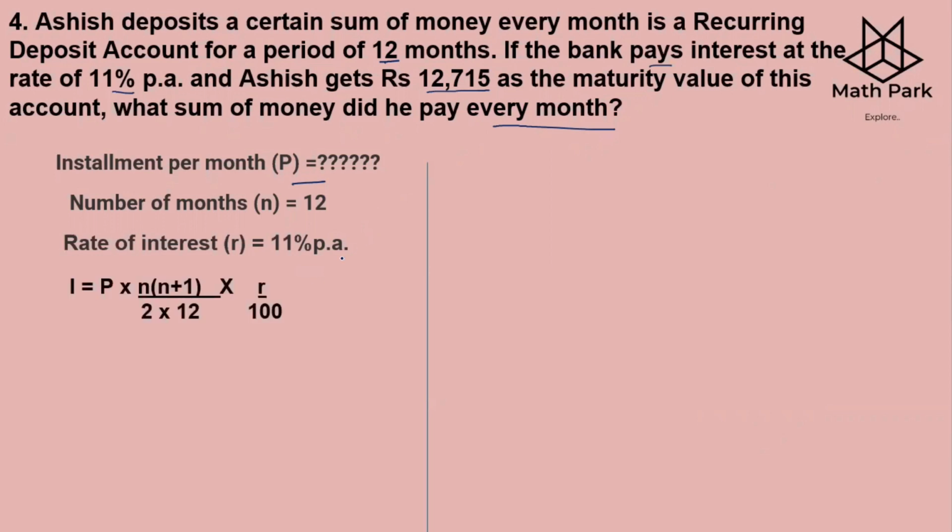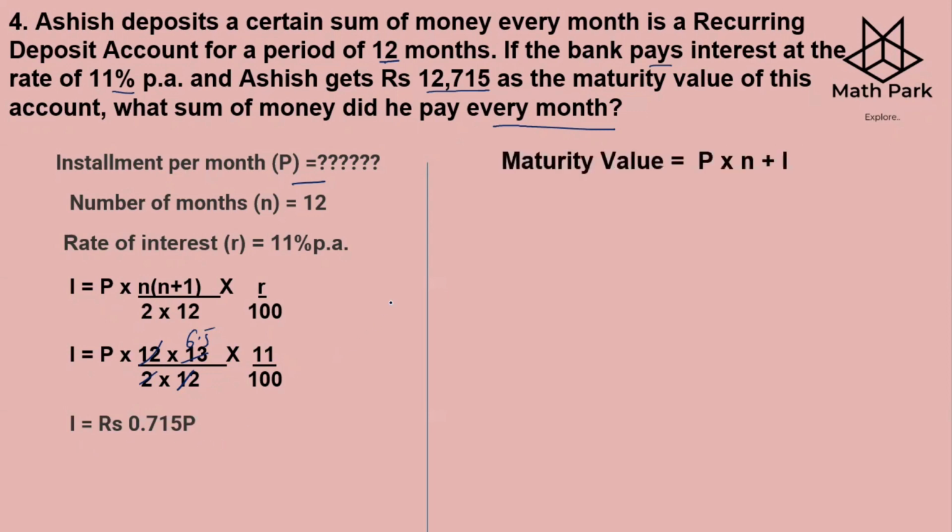And we now calculate I. So we have I, let us put the value P, N is 12, N plus 1 is 13, 12 and 12 got cancelled. So we have 2, and this is 6.5. 6.5 into 11 divided by 100, we get 0.715P. So we got interest in terms of P.